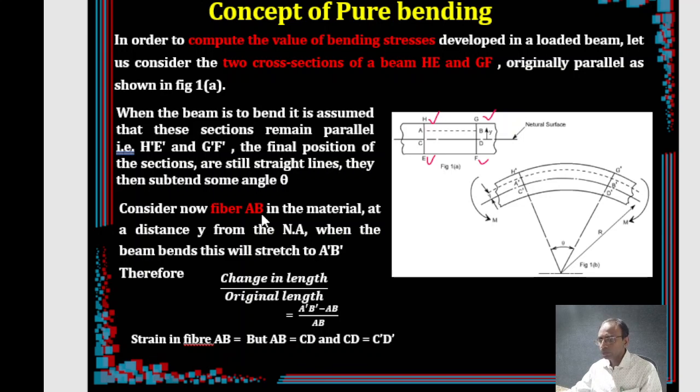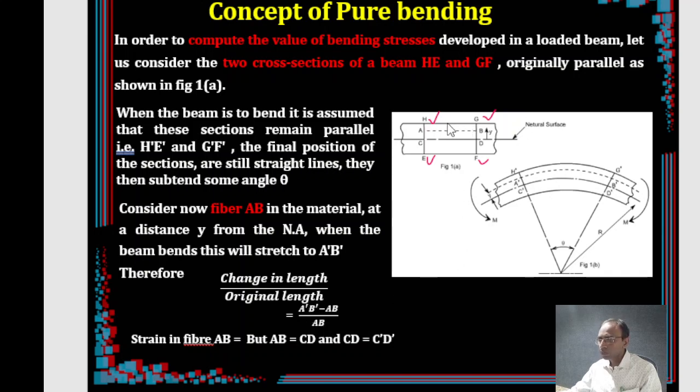In the fiber AB, I am trying to calculate the strain. So whatever the change in the displacement, the change in the length that happened in the fiber AB, the ratio to the original length, right? So A dash B dash is the new position after application of the moment here. So it takes a new shape. This is the final position of the fiber minus the initial position of the fiber, which is AB. So A dash B dash minus AB by AB. Now I am trying to simplify this.